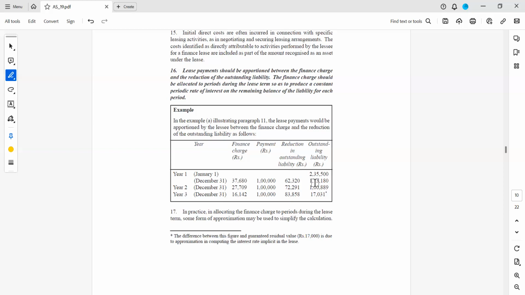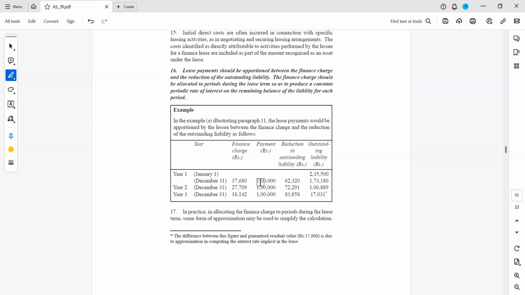I am not disturbing the asset. My asset will be shown at 2,35,500 less depreciation, WDV, less depreciation for the next year, WDV, less depreciation for the third year, and WDV. But it has nothing to do with the interest and your lease finance. That is the reason the standard is not going into that explanation.